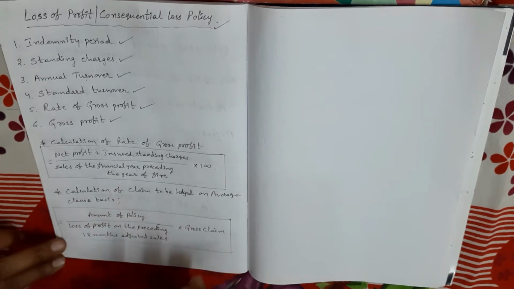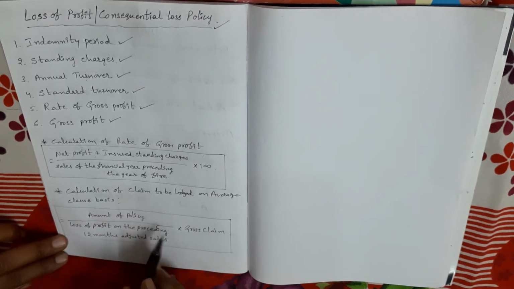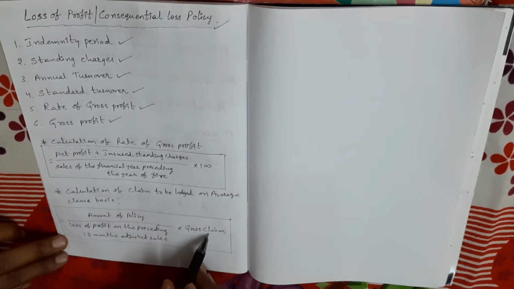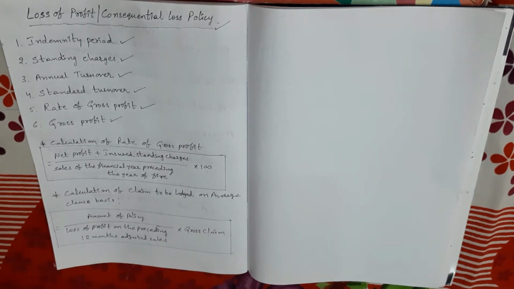The last step. Okay. So first we take the amount of policy, which they give in the question, divided by loss of profit on the preceding 12 months adjusted sales. This amount we have to find out into gross claim. Okay, so these two principles are very important. Now one problem I am going to explain.